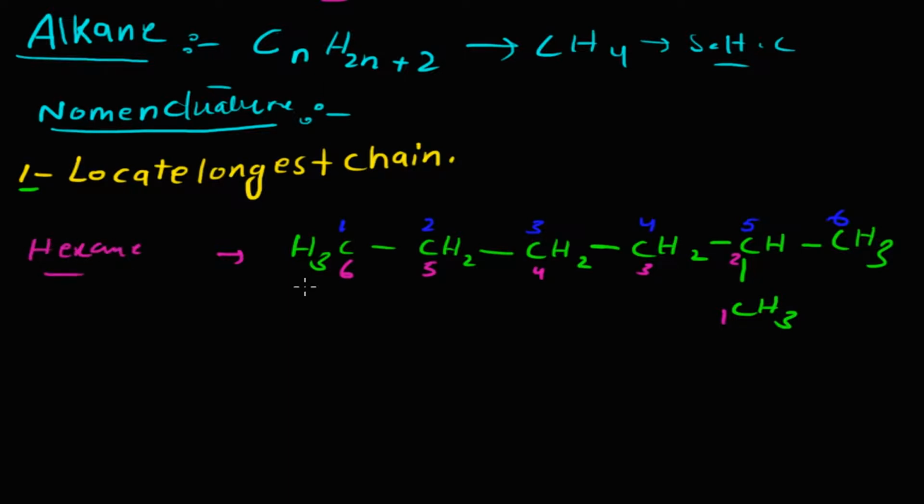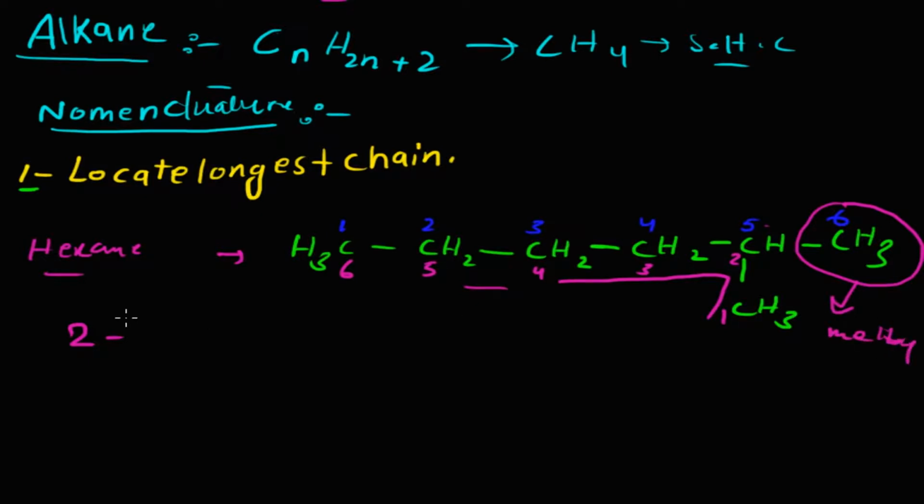But if we start from here to here, then this is a methyl substituent. We give this substituent the lowest number, so we follow these lines. So this is 2, this is known as the methyl group, so we give this 2-methylhexane.